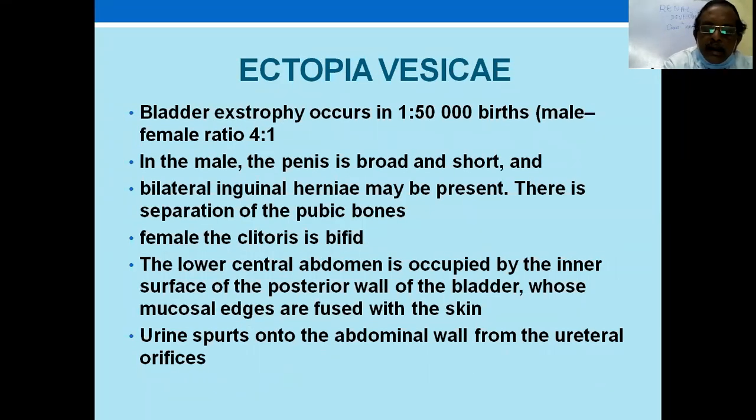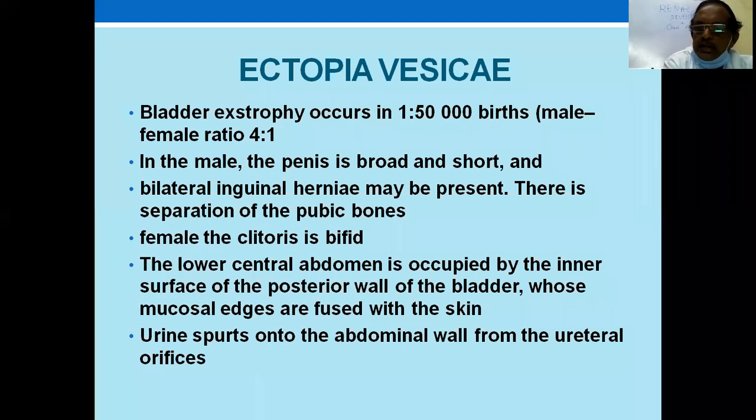We are coming to the bladder, defects of the bladder. Bladder exstrophy is a very ghastly thing which one can see soon after birth. It is a shock to the parents, grandparents, and other relatives, because there is a red mass in the suprapubic area draining urine. People who are not tuned to this also don't get correct advice on when to operate and what to do. This exstrophy is usually associated with epispadias, called the exstrophy epispadias complex, where the anterior abdominal wall in the bladder area doesn't develop.